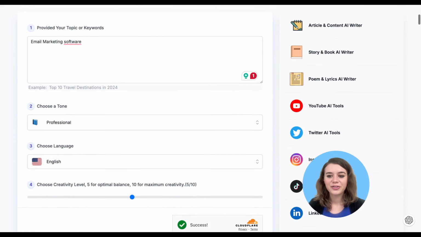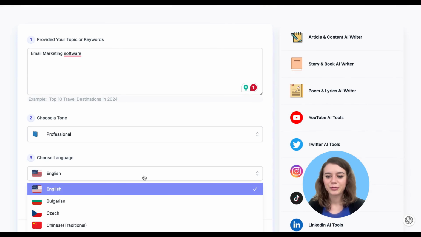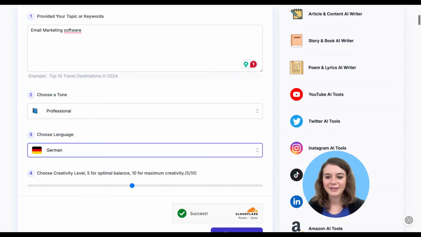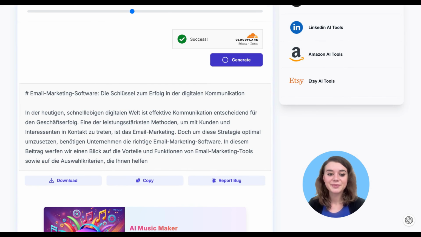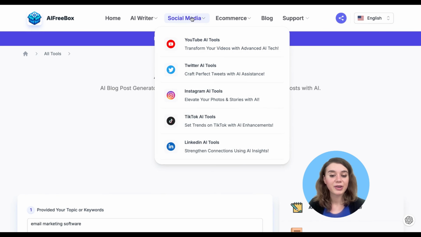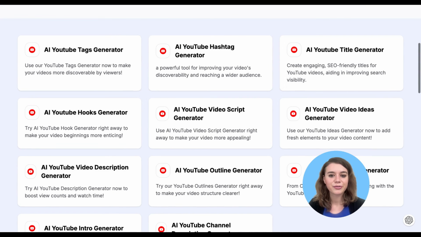One standout feature is as well its ability to support multiple languages, which is very handy. Plus, there are platform-specific options that help you to create tailored content for various social media channels. Also, if you're looking for a YouTube video description, that's a great tool to leverage.